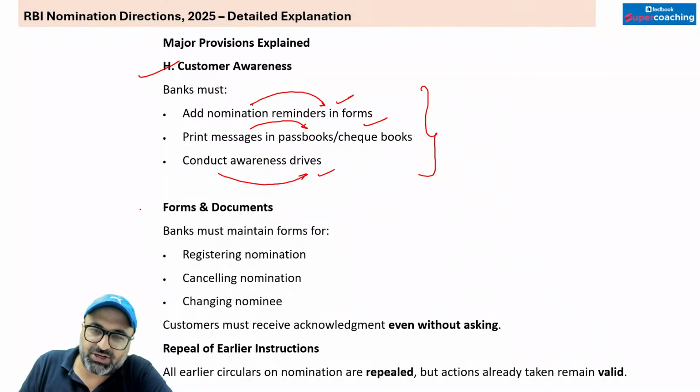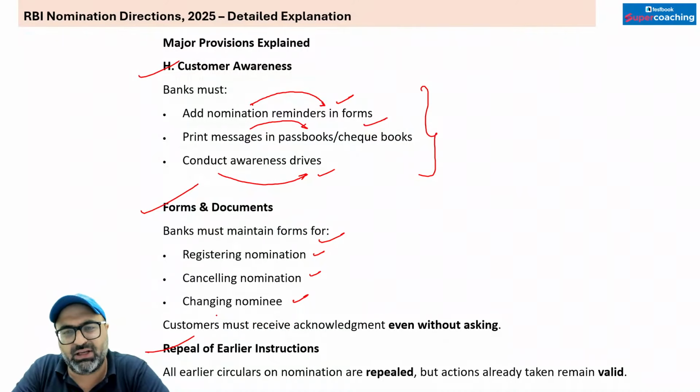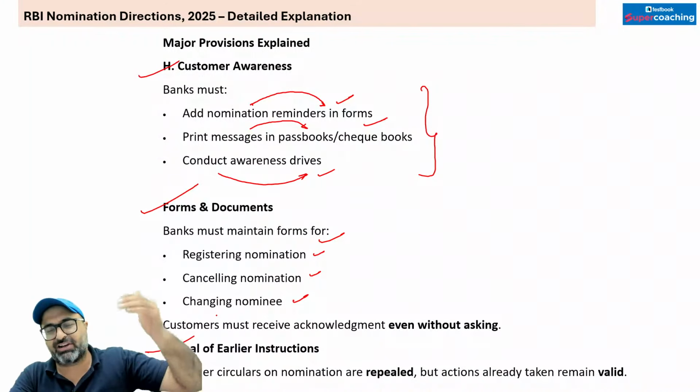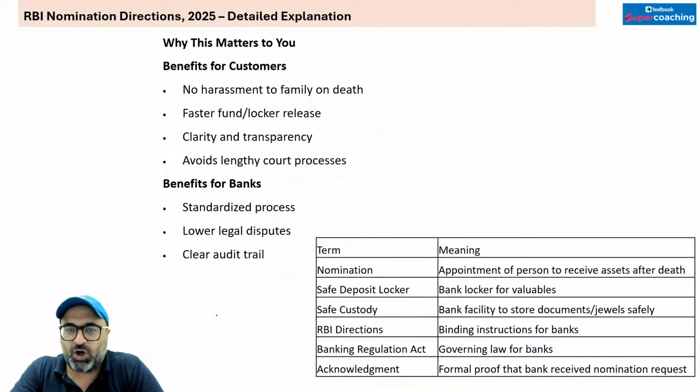Then we have forms and documents. So bank must maintain forms, as I said, for the registration, cancellation and changing the nominee details. इससे पहले के जितने भी rules हैं, they will be considered null and void, but the actions which have been taken earlier, they will hold as it is. But आज के बाद यानी कि 1 November 2025 के बाद nomination related अगर कुछ changes होंगे, that will be done as per the direction which I have discussed.